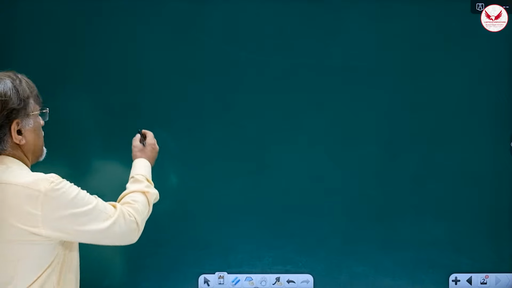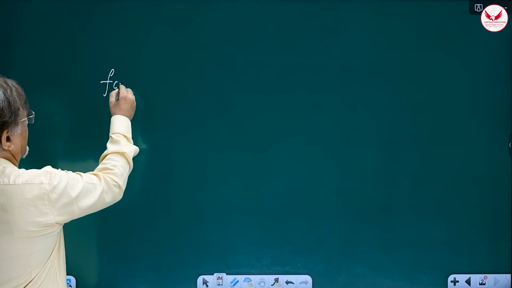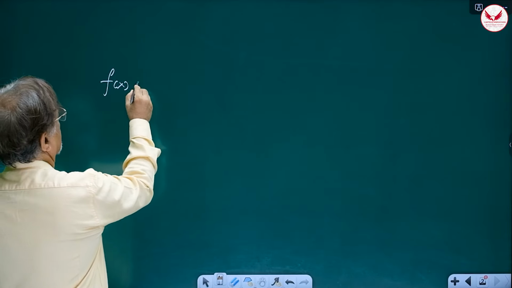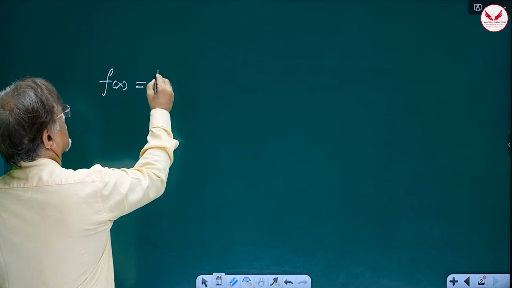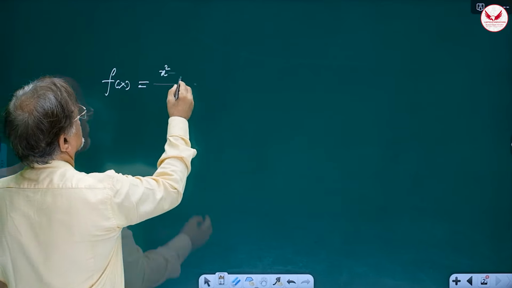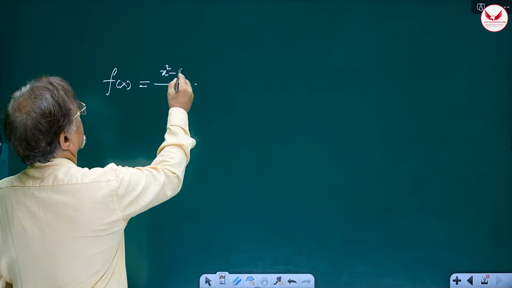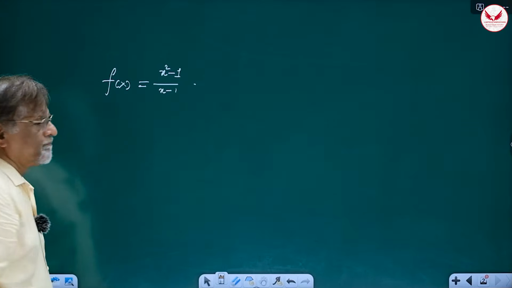For example, let us take a slightly different function. Actually, it is the same function, but slightly different from the one we have already discussed. So I'll say there is a function called (x square minus 1) divided by (x minus 1). This is the function.